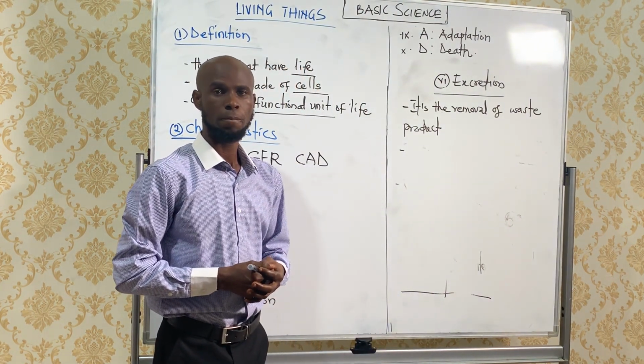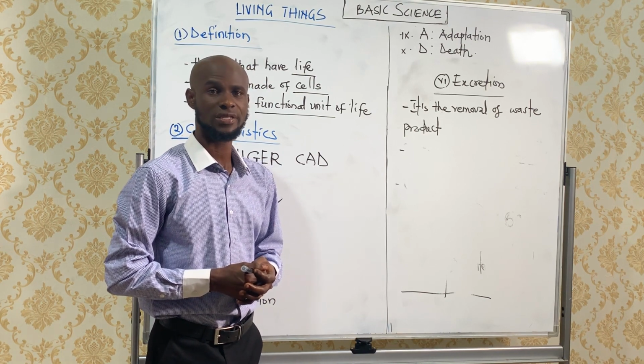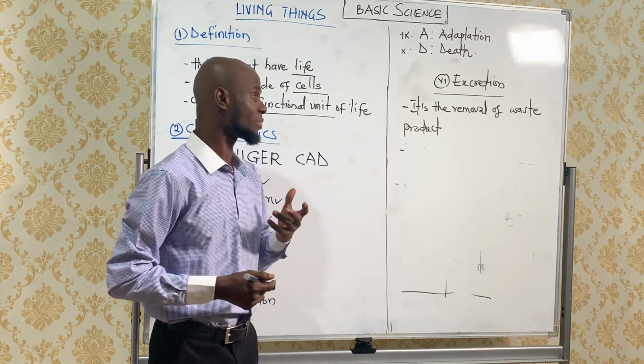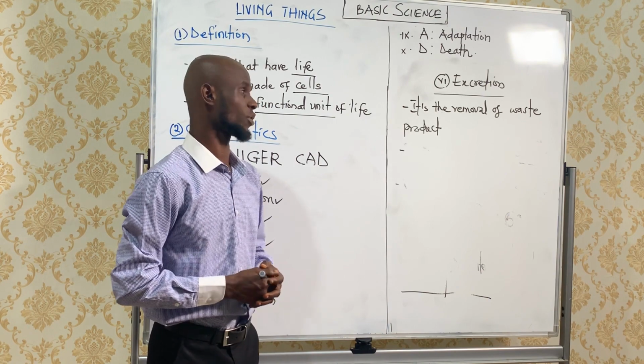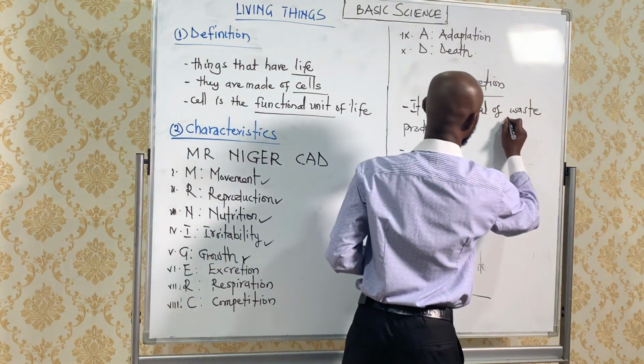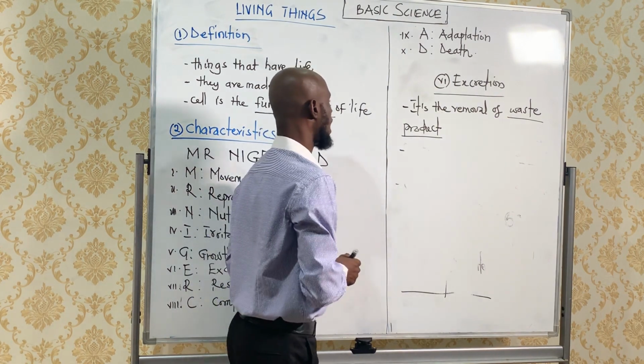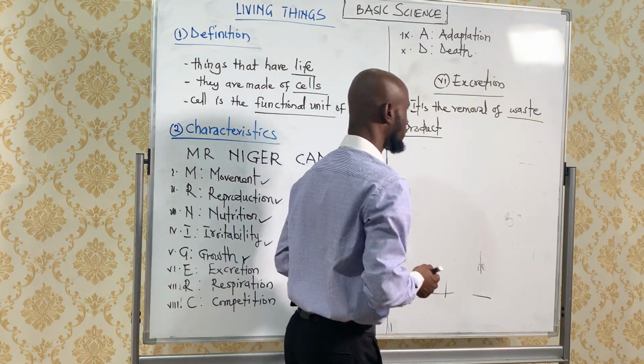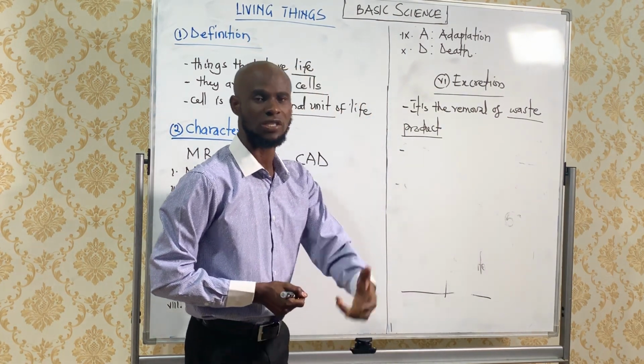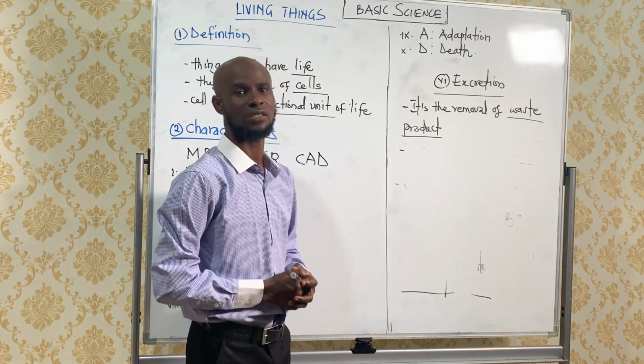Let me give you examples of waste products. Let me give the structure first before I give what comes out of that structure. Let's take the human being as an example.